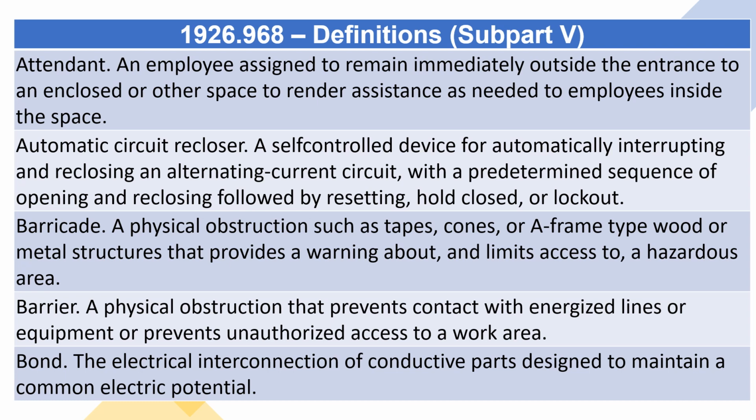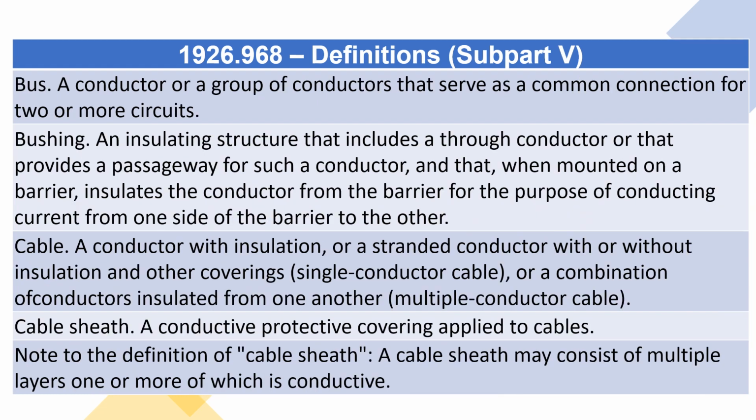Barricade. A physical obstruction such as tapes, cones, or A-frame type wood or metal structures that provides a warning about, and limits access to, a hazardous area. Barrier. A physical obstruction that prevents contact with energized lines or equipment or prevents unauthorized access to a work area. Bond. The electrical interconnection of conductive parts designed to maintain a common electric potential. Bus. A conductor or a group of conductors that serve as a common connection for two or more circuits.